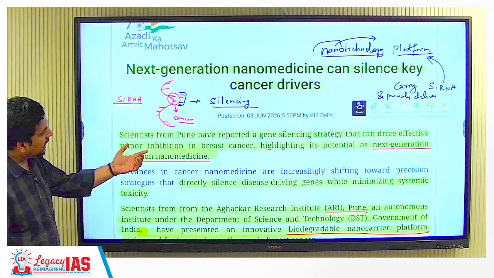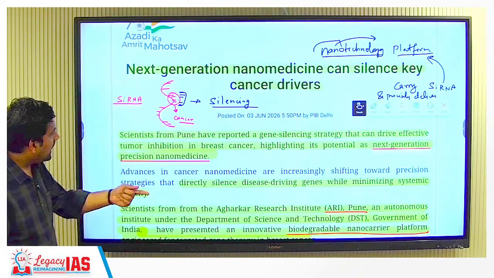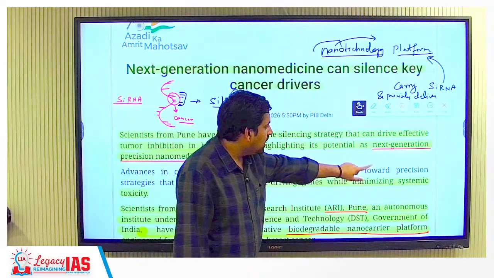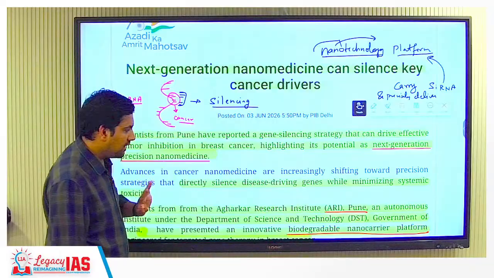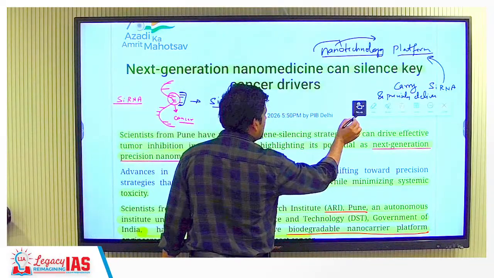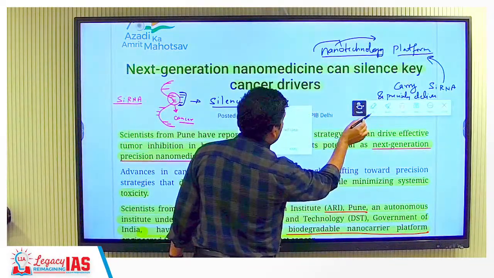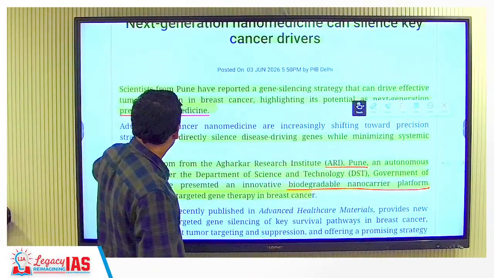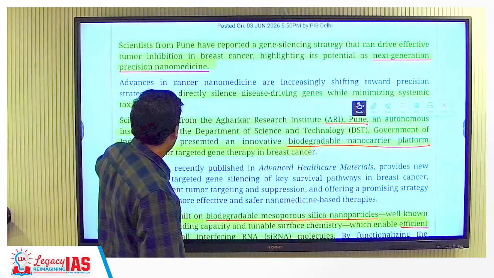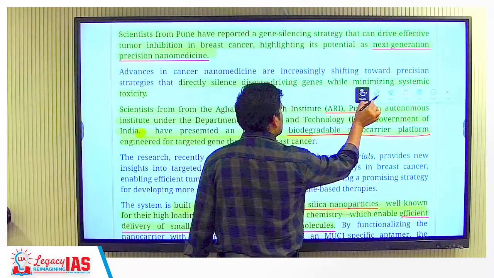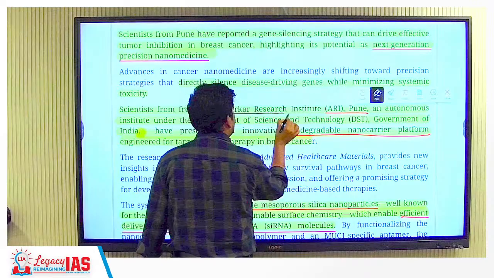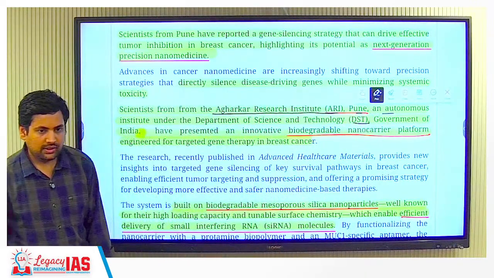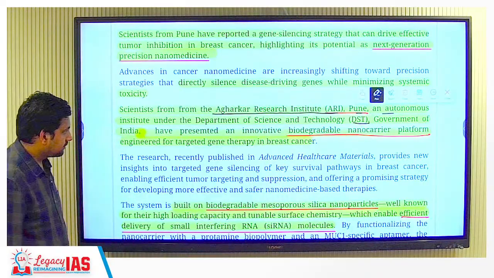Scientists from Pune have reported a gene silencing strategy that can drive effective tumor inhibition in breast cancer, highlighting its potential as next generation precision nanomedicine. Now, just two or three things we need to understand. Who developed it? This we must remember. This is Agharkar Research Institute, Pune. This is an autonomous institution under the Department of Science and Technology. They have developed this.